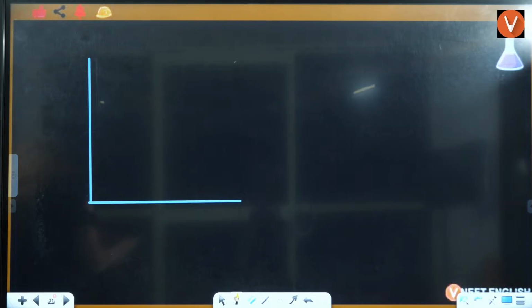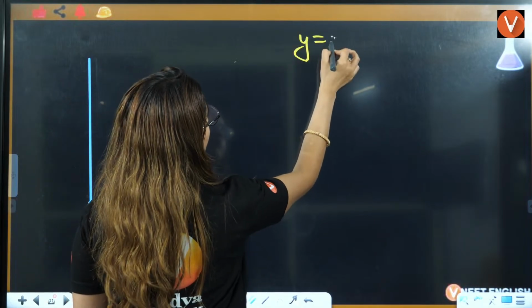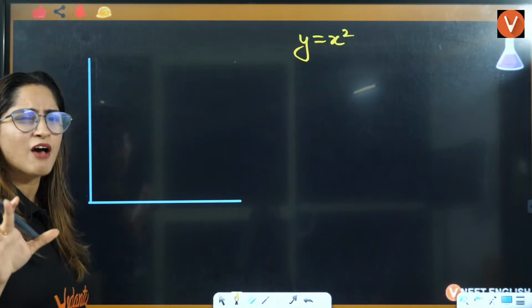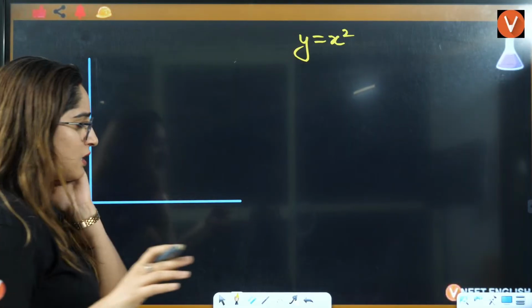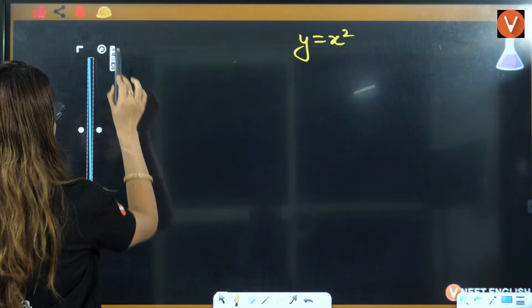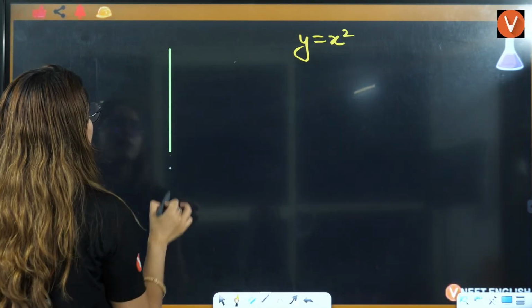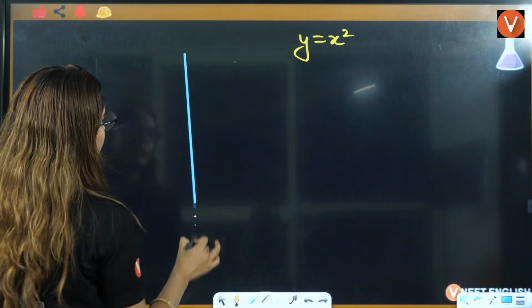So let's talk about y is equal to x square. These graphs you will rarely use in chemistry, I don't think so, but still I am teaching you this just to be safe.